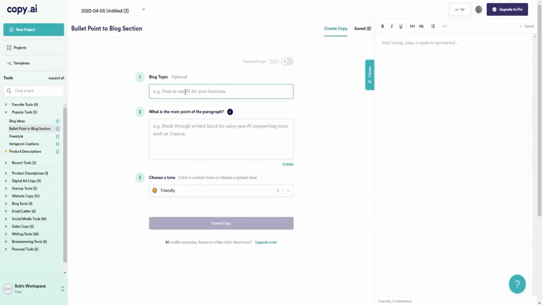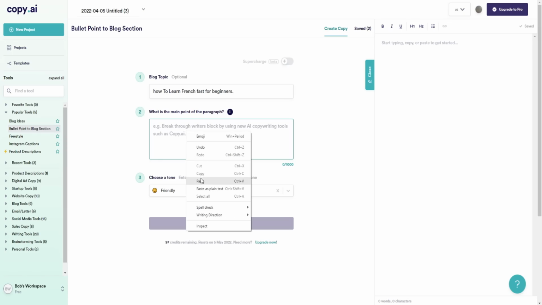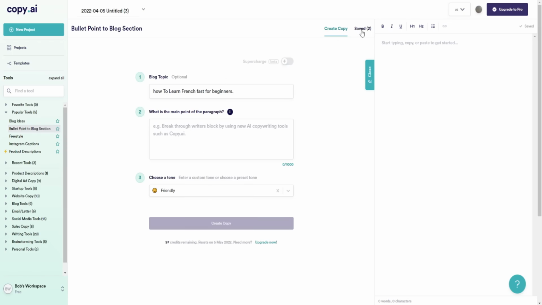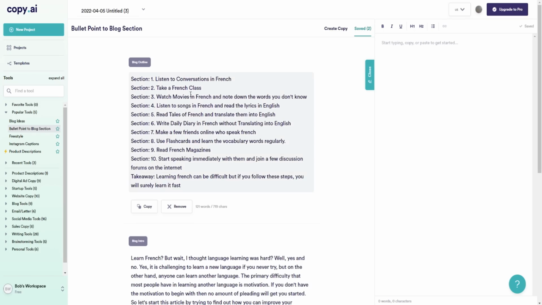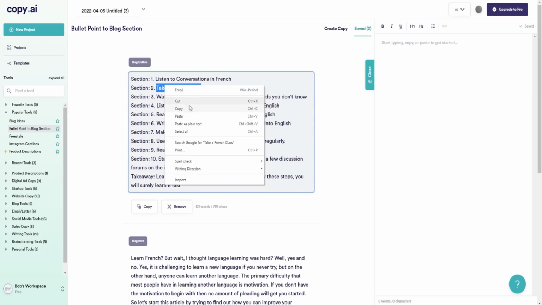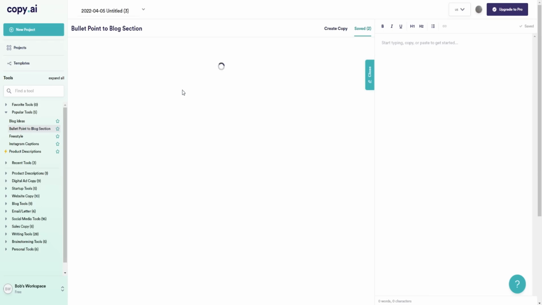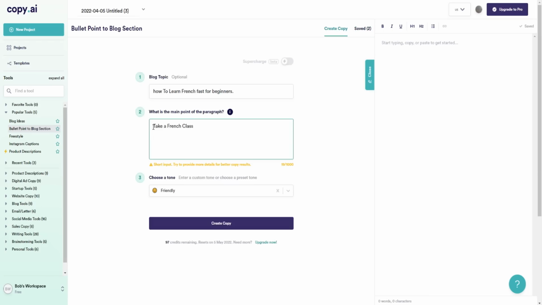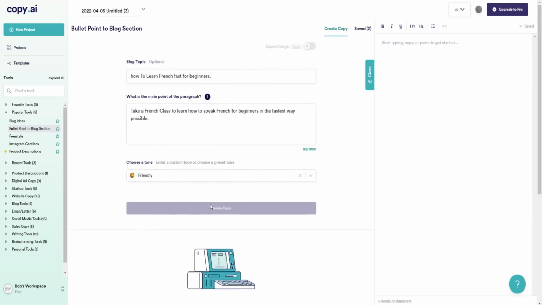Okay, we can put in our title, how to learn French fast for beginners. What is the main point of the paragraph? Again, this is where it's nice to use our outline. For example, we can say, take a French class. If we go back over here to create copy, we can see the main point of this paragraph: take a French class to learn how to speak French for beginners in the fastest way possible. And we click on create copy.